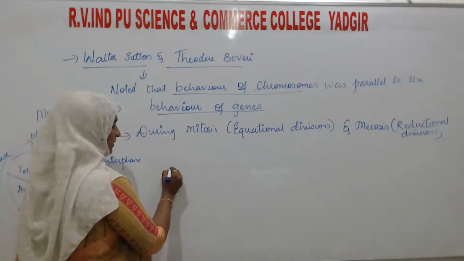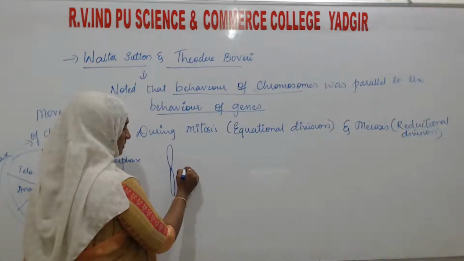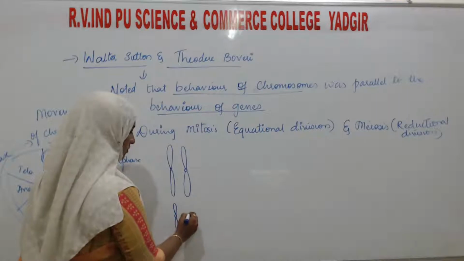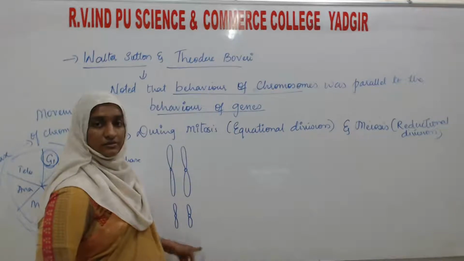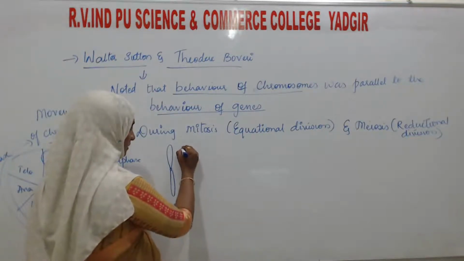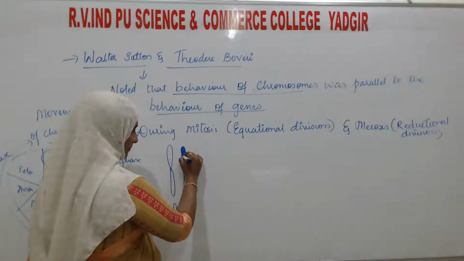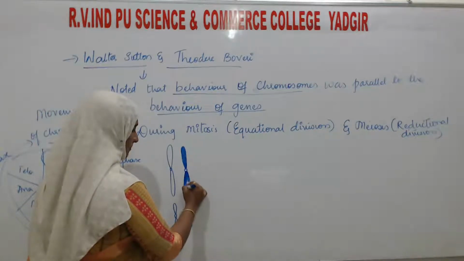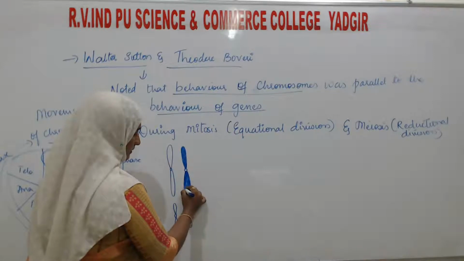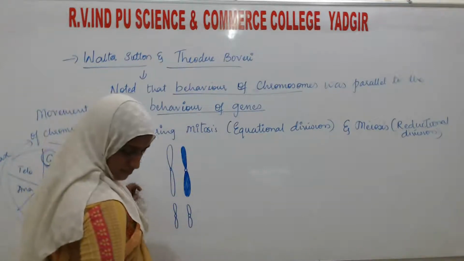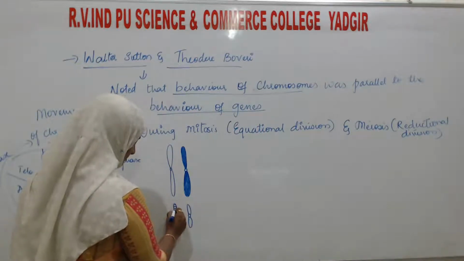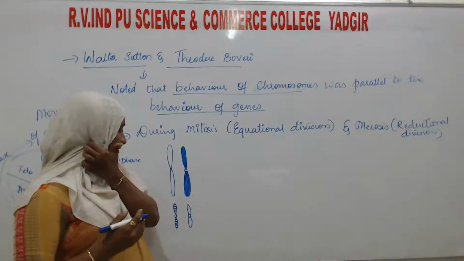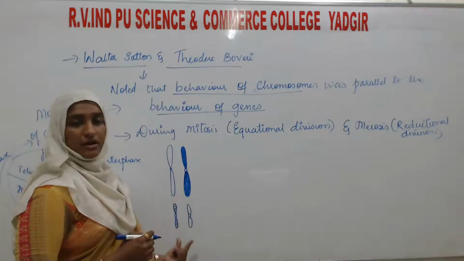On that day, I had given two pairs of chromosomes. Here you see, during the G1 phase, how it will be. This is one pair of chromosomes, and this is another pair of chromosomes. Like this it will be. I am shading here to differentiate them; in the NCERT book they have given colors. This is one pair and this is another pair.